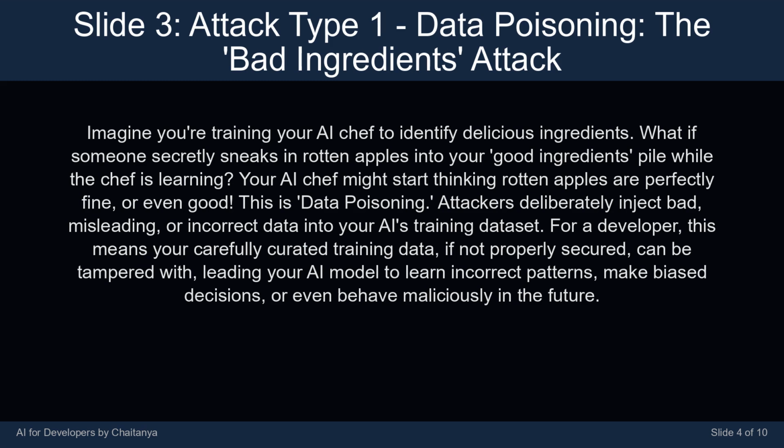Attackers deliberately inject bad, misleading, or incorrect data into your AI's training dataset. For a developer, this means your carefully curated training data, if not properly secured, can be tampered with, leading your AI model to learn incorrect patterns, make biased decisions, or even behave maliciously in the future.